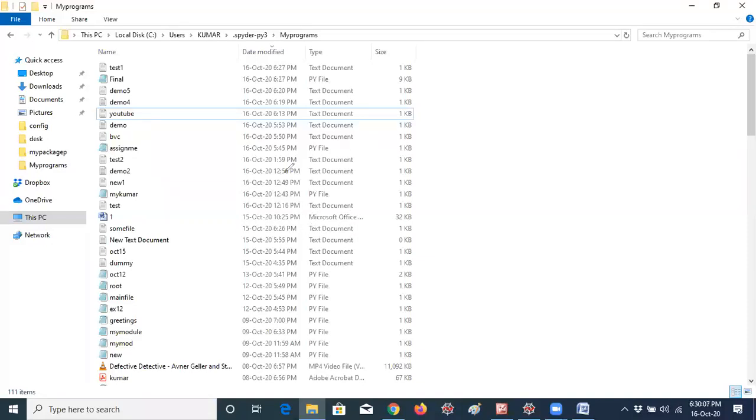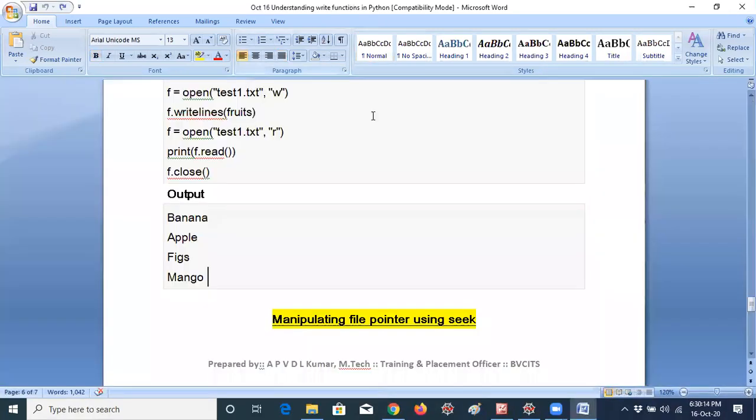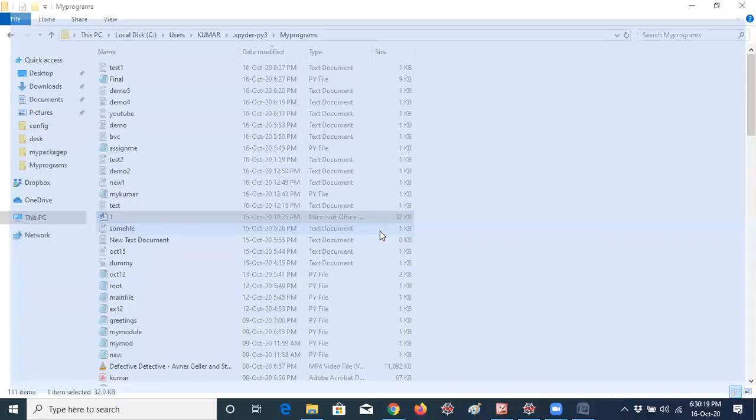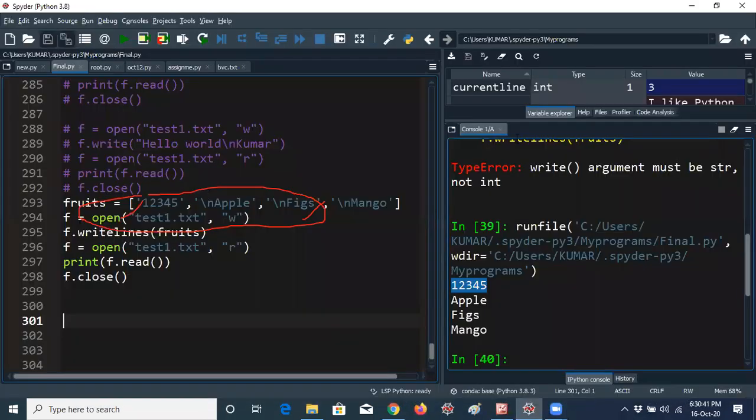So actually, I have created one file here. You can see here this is the one file we have. Before coming to the class, I always check all the things because you will ask so many questions, you know. It was created by myself at 10:25 p.m. on 15th October. In the local directory I have given the file name 1. I practiced yesterday. So I have given a document file, I am giving the document file here.